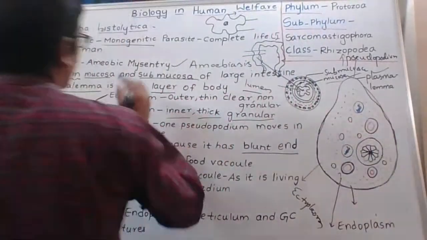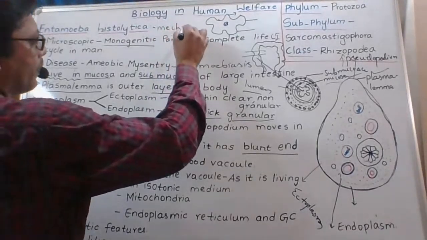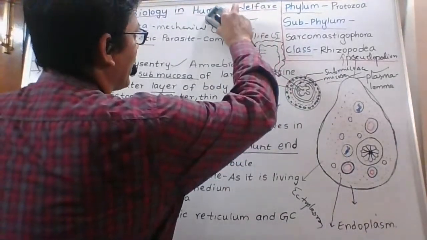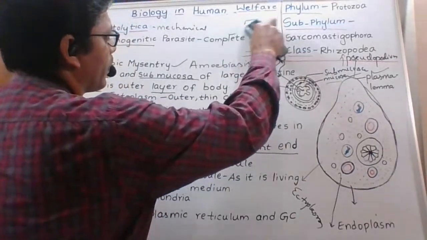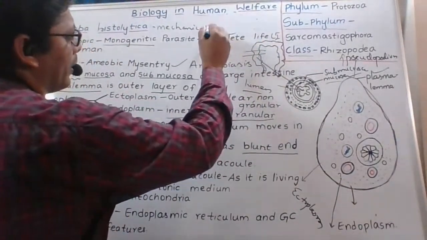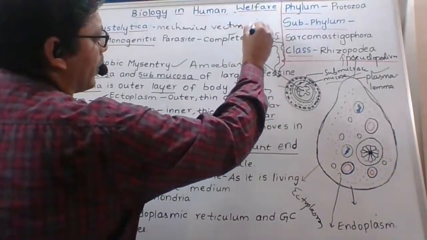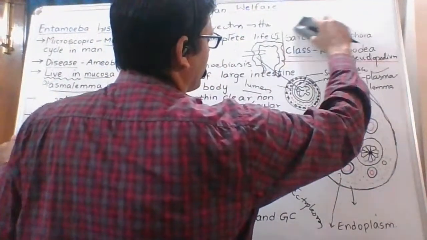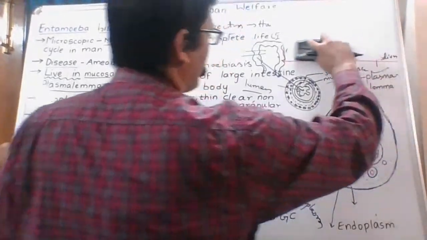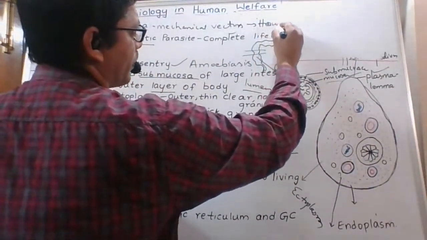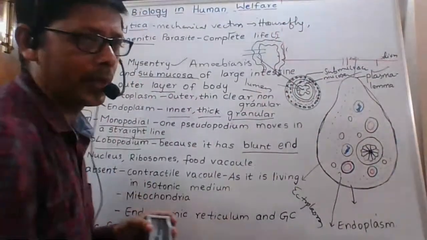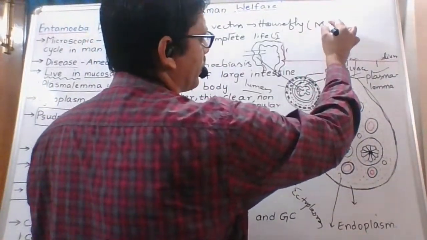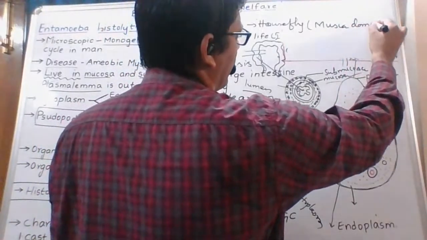For Entamoeba histolytica, the mechanical vectors are, one, housefly.